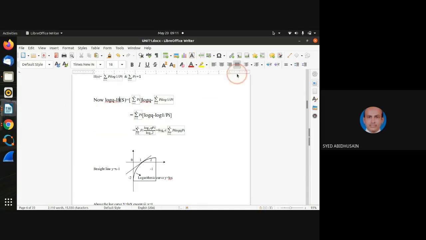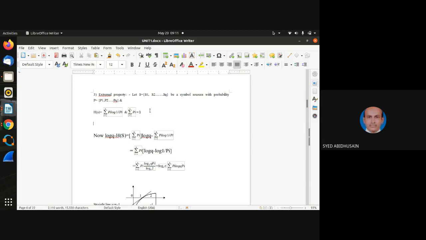See it here. I'll read it for you. Log of q minus H of S is equal to summation i from 1 to q of p_i times 1. Because if you sum up all the probabilities, the answer is 1. Therefore, instead of writing 1, I wrote this one as log of q. In place of H of S, I wrote the entropy equation. Then I took out the summation of p_i common. What remains in the first term? Log of q. What remains in the second? Log of 1 over p_i, right?